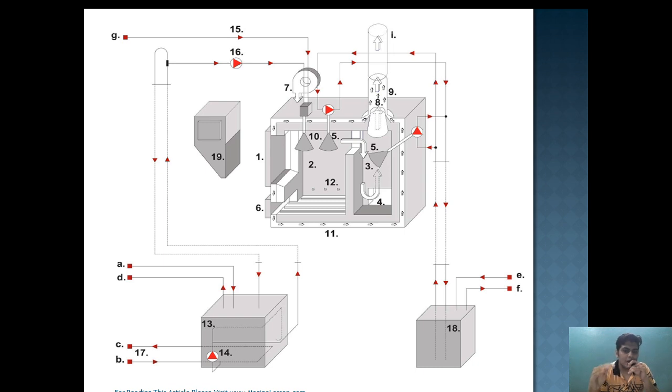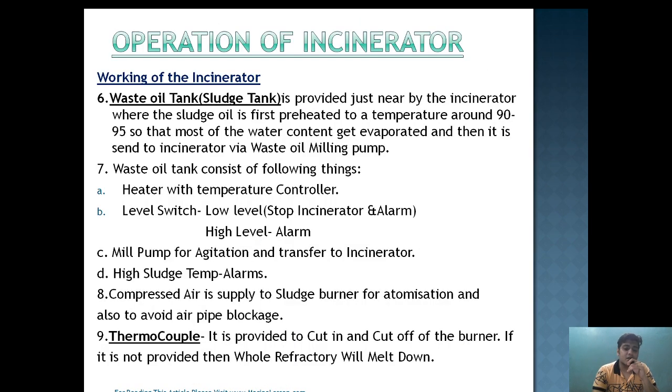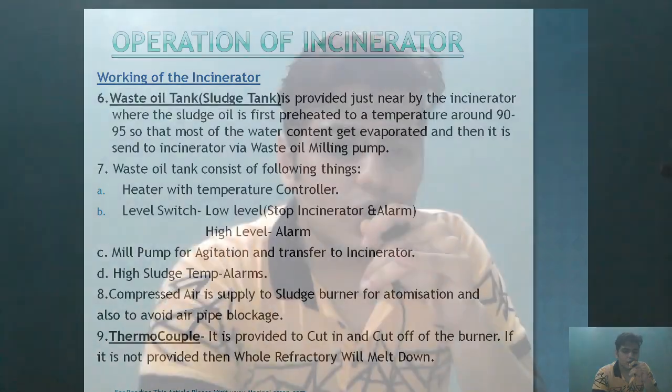Okay, so by continuously monitoring the temperature of the secondary area, it will ensure that the refractory doesn't melt down, because each refractory has a melting temperature. If it is forced to a certain temperature, the whole thing will melt down, and hence it is very important to continuously check the temperature, and hence the thermocouple is provided. So I hope you understand today how the incinerator works.